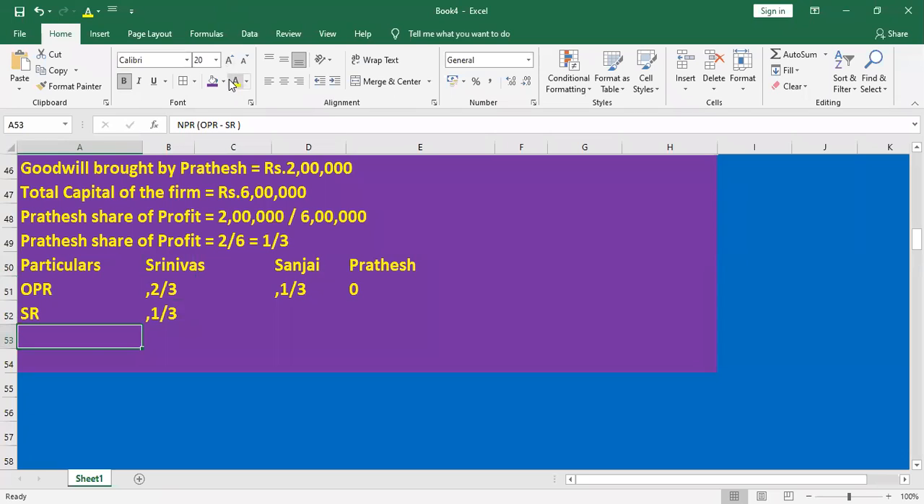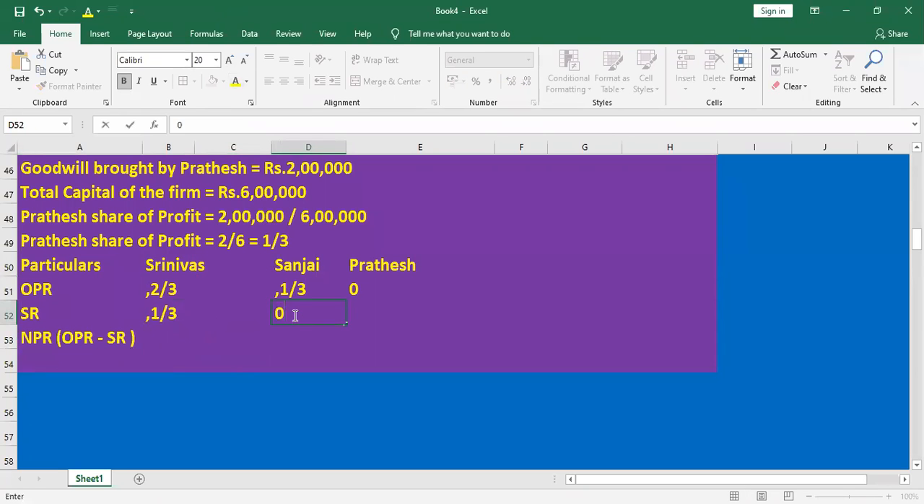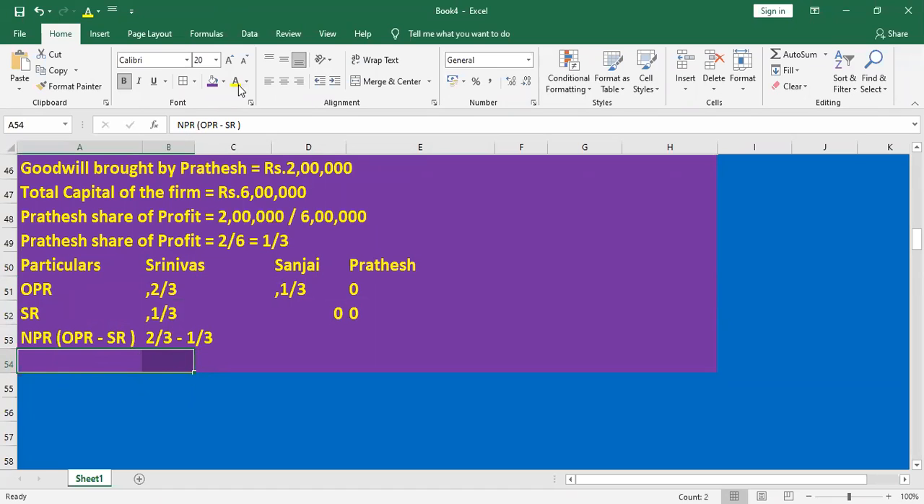What is the NPR, new profit sharing ratio? What is the NPR formula? OPR minus SR. Here SR for Sanjay is 0. Why? Because the entire share is sacrificed by only Srinivas. For Srinivas, OPR is 2/3 and SR is 1/3. 2/3 minus 1/3, what is the answer here? 2 minus 1 is 1, so the answer is 1/3. For Sanjay, OPR minus SR: OPR 1/3, SR 0, so the same answer, 1/3.